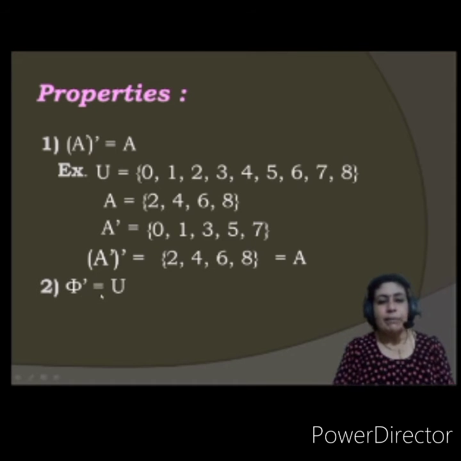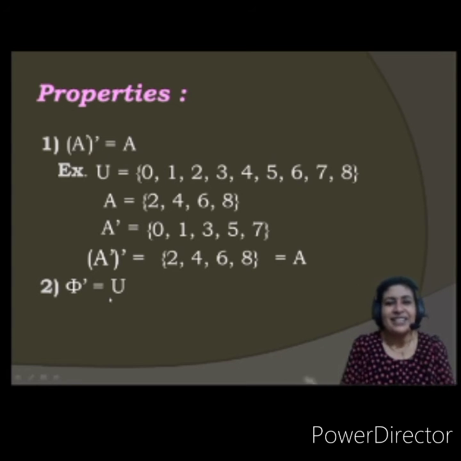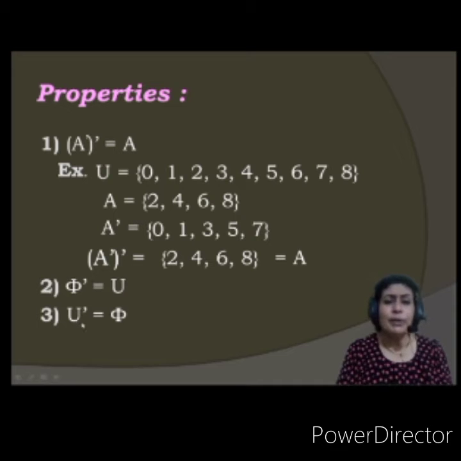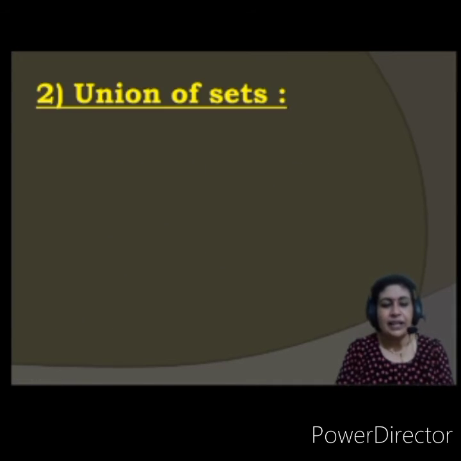Then complement of an empty set will be the universal set. You just have to remember this. Okay? There is no explanation as such. You can derive this, that complement of an empty set must be the universal set. And what will be complement of universal set? Should be empty set. Okay, that is fine.